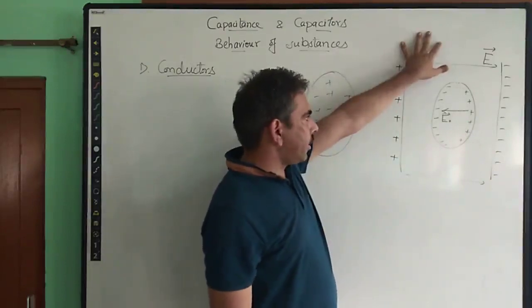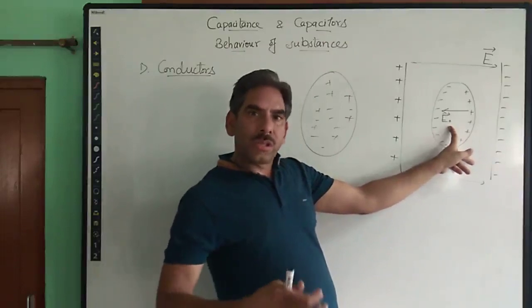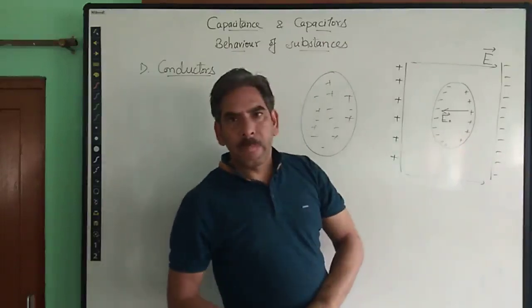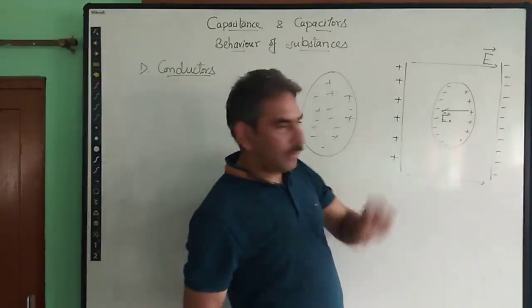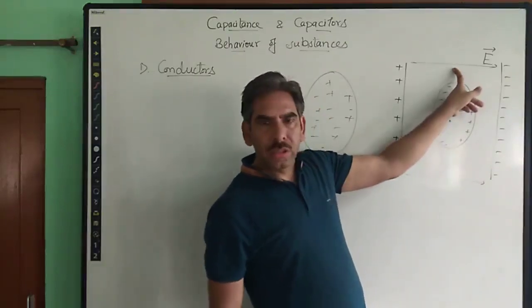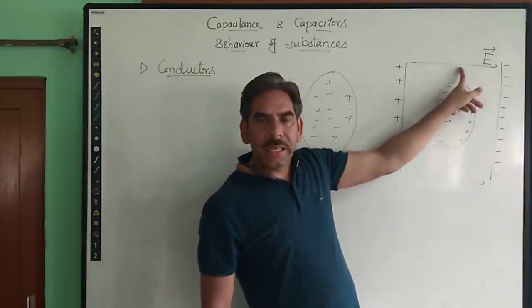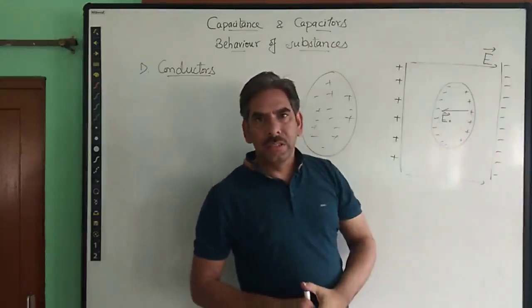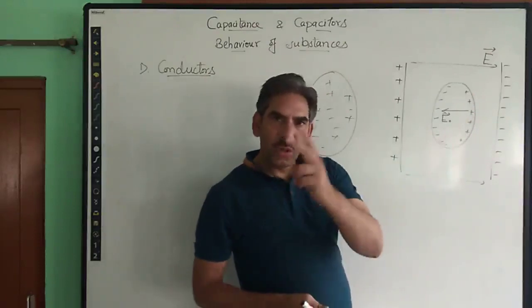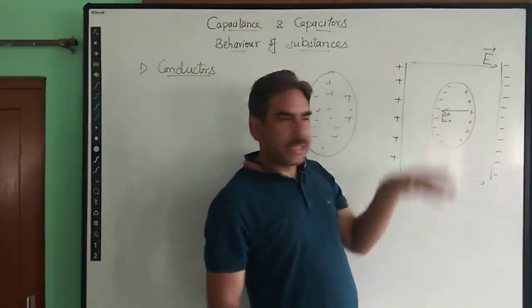Whenever an external electric field E is applied, an electric field is induced inside this conductor. This electric field is equal in magnitude to the electric field applied, and in direction it is opposite to the electric field which is applied. So inside there will be two electric fields which are equal in magnitude and opposite in direction.